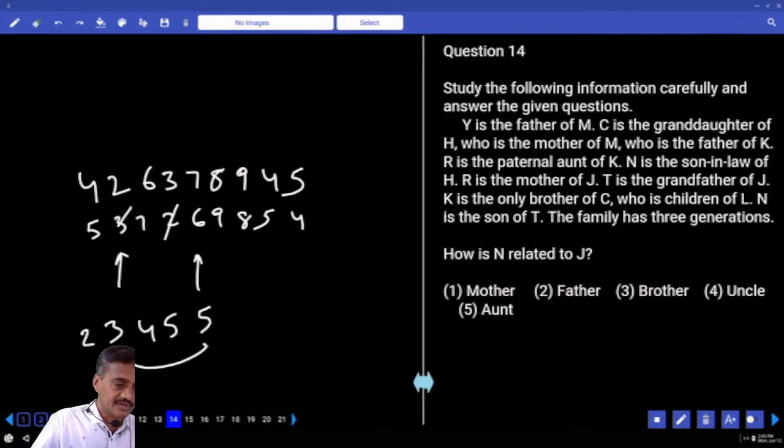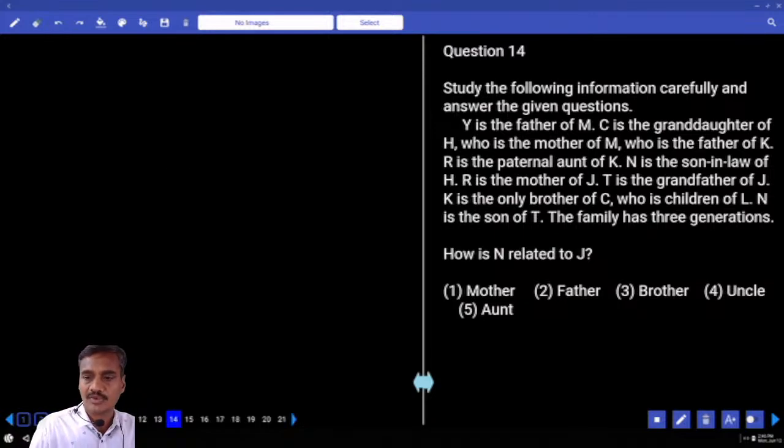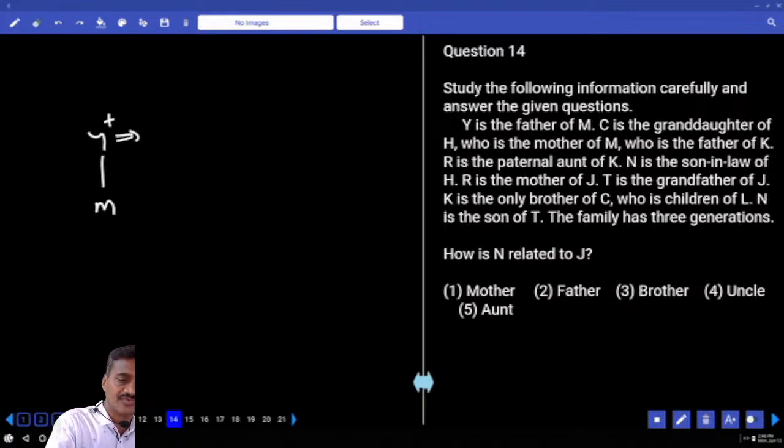Now 14 to 16, 3 questions are given under this one, relations. Y is the father of whom? Y is the father of M. Now this Y is the father of M. C is the granddaughter of H. H is the mother of M. Now H is the mother of M. Y and H are a married couple. And C is the granddaughter of H.